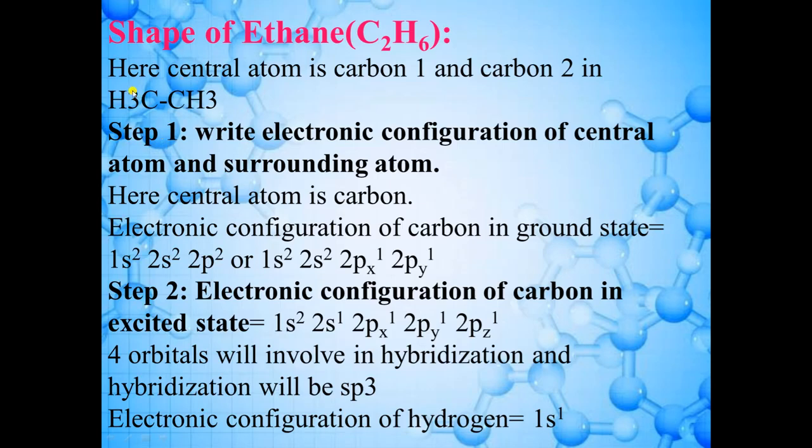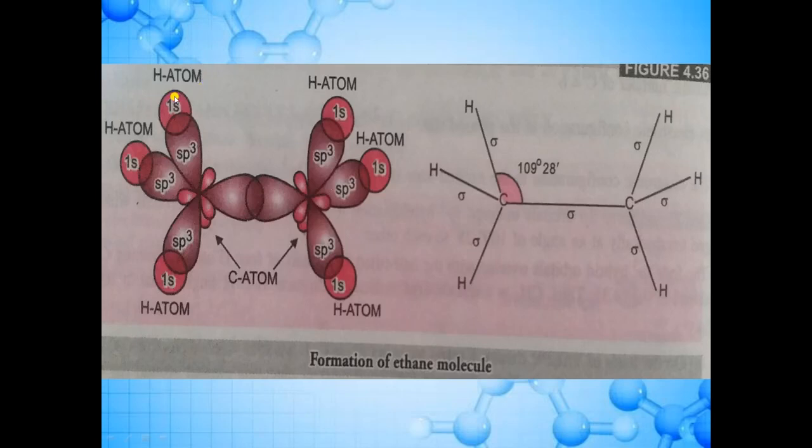Now as you can see, 3 hydrogen atoms are attached to this carbon atom and 3 hydrogen atoms are attached to this carbon atom. The electronic configuration of hydrogen is 1s1. So for the 1s1 hydrogen atom, the orbital will be present here, and here there will be pairing of electrons. 2 electrons will come here, so you will fill 2 electrons here in your notebook. Here also and here also. So 3 hydrogen atoms will be present here. In the same way, 3 hydrogen atoms will be present here: 1s orbital, 1s orbital, 1s orbital. So here there will be pairing. As there is overlapping of atomic orbitals, there will be formation of bonds.